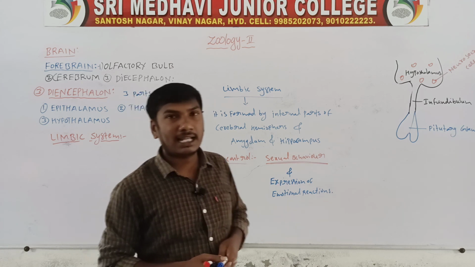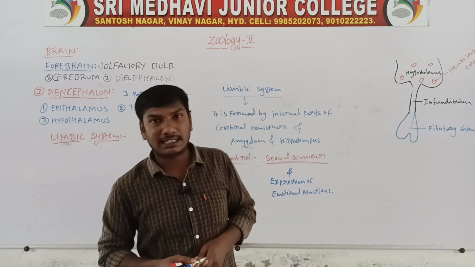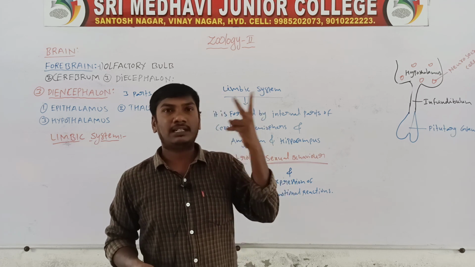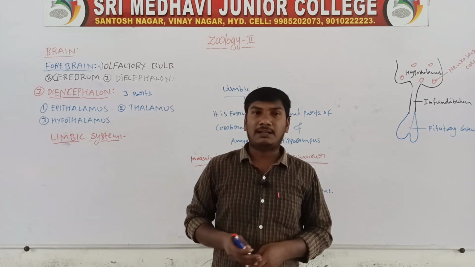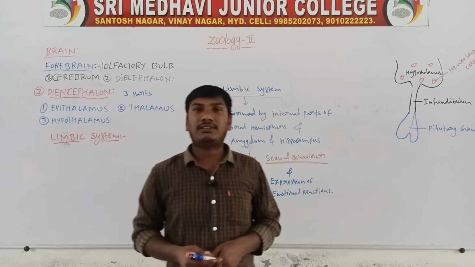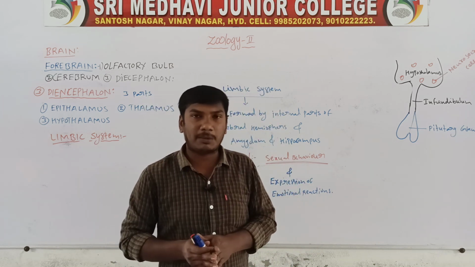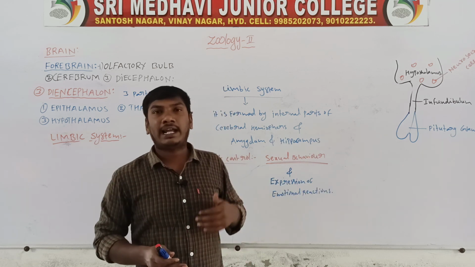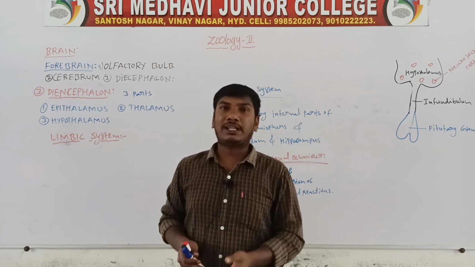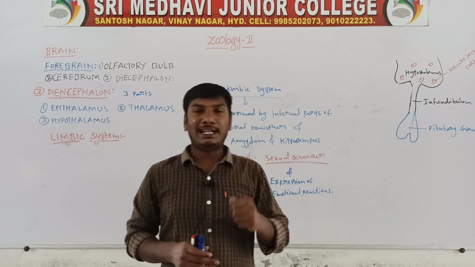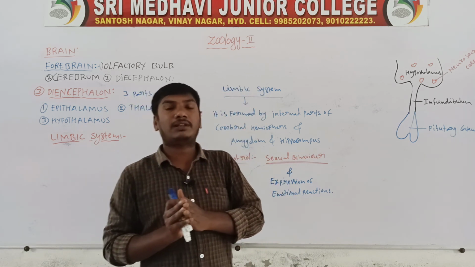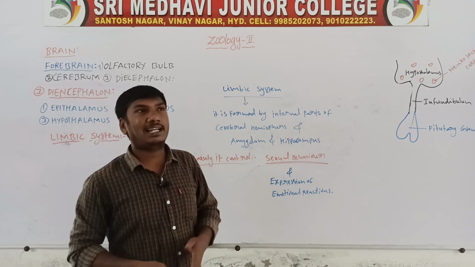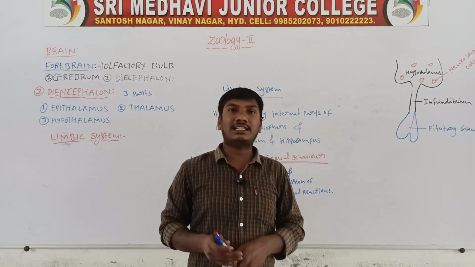Next one, third is the diencephalon. The diencephalon contains three parts: epithalamus, thalamus, and hypothalamus. Last one, limbic system. The limbic system is formed by the internal part of the cerebral hemisphere, amygdala, and hippocampus. These three combine to form the limbic system, which controls sexual behavior and expression of emotional reactions. Next class we will discuss the midbrain.